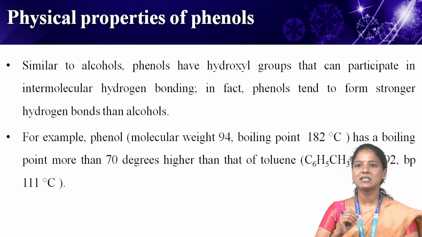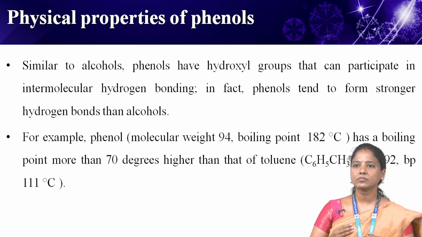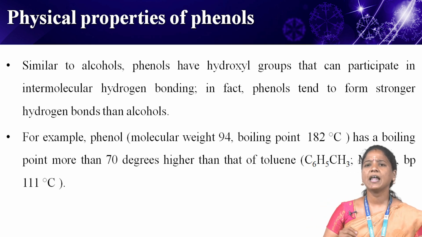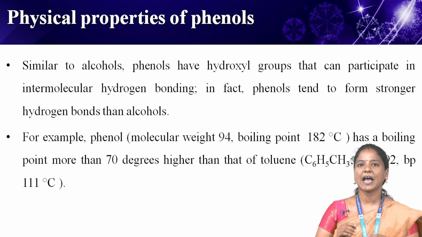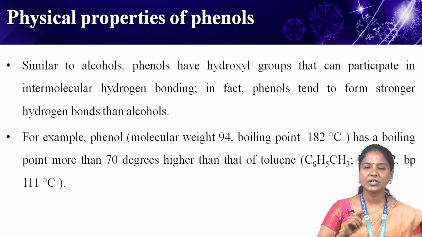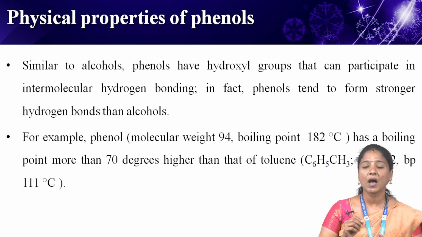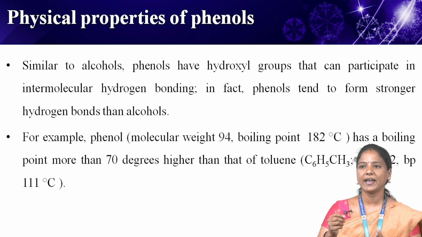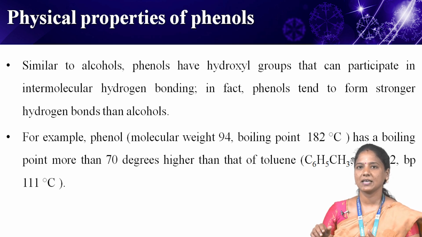Hydrogen bonding results in higher molecular weights and much higher boiling points for phenols than for hydrocarbons with a similar molecular weight. For example, phenol, molecular weight 94, boiling point 182 degrees Celsius, has a boiling point more than 70 degrees higher than that of toluene, formula C6H5CH3, molecular weight 92, boiling point 111 degrees Celsius.